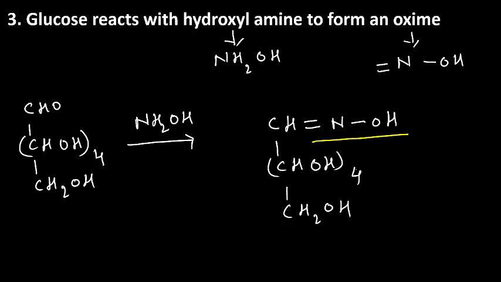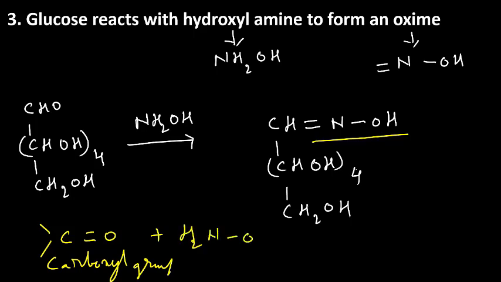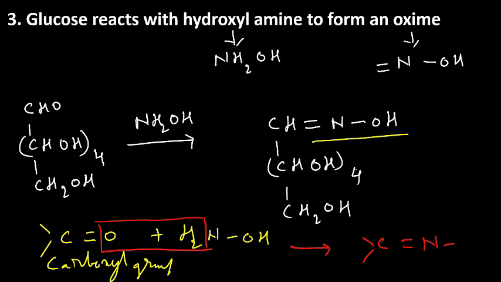Say, what happens if a carbonyl group combines with hydroxylamine? So this is C=O, the carbonyl group, plus this is hydroxylamine. Here these two are removed as water. Therefore, we get C=N-OH. So this group forms here. Therefore, this is the oxime of glucose.